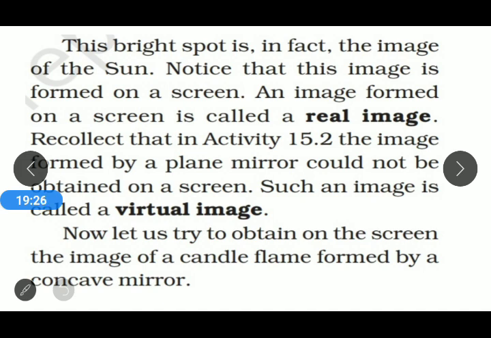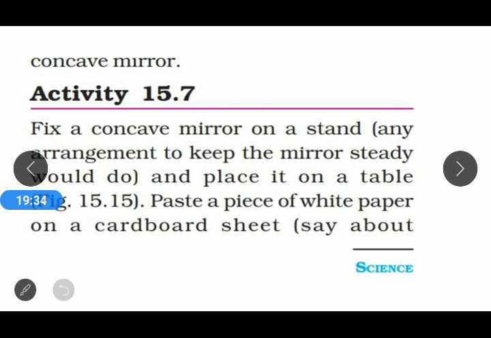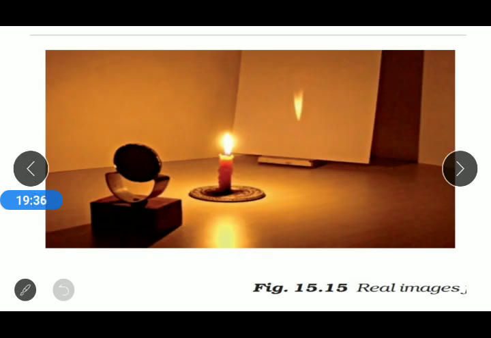Now we perform that activity with a candle flame. We take a candle and light it, and perform the activity with the flame of the candle.